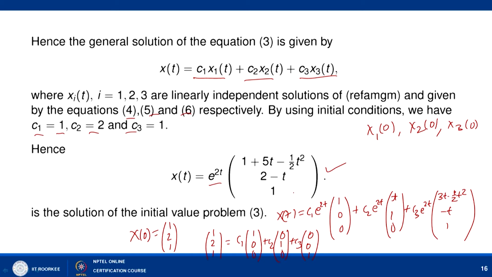By this example we have shown how, in the case of a repeated eigenvalue, to find the n linearly independent solutions.